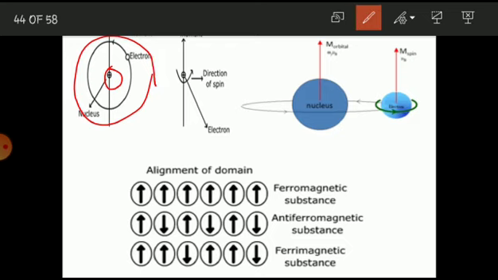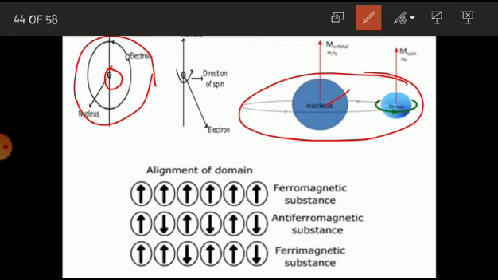the electron is revolving in the orbit, and therefore this type of magnetic moment is called an orbital magnetic moment. When the electron is revolving around the nucleus, in this diagram you can easily observe that this is your nucleus and this is your electron. The electron is revolving around the nucleus. While it is revolving around the nucleus, the electron is also revolving around its own axis. So this also causes the magnetic moment, and therefore such type of magnetic moment is called spin magnetic moment.